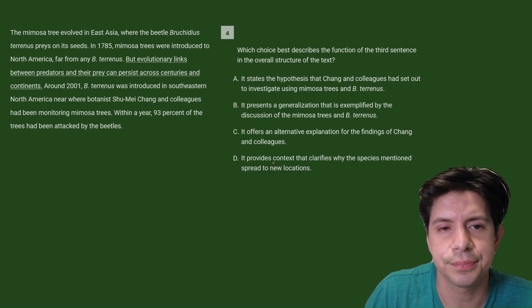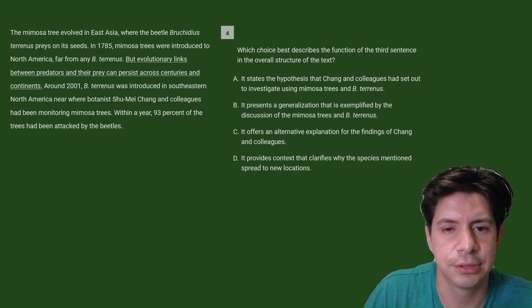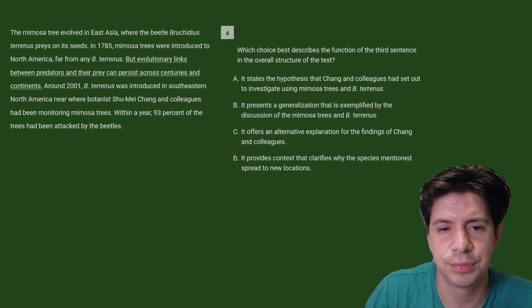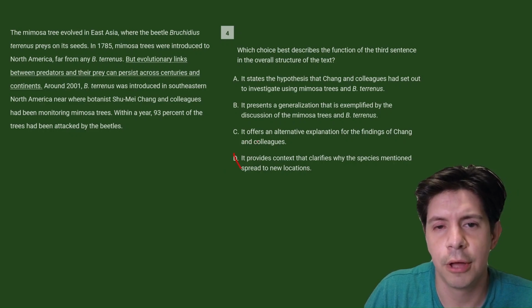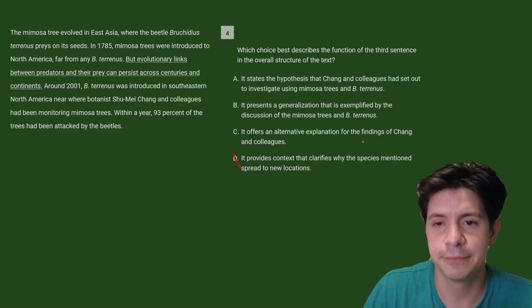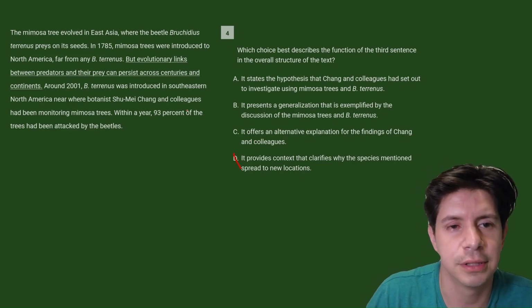So let's look at D. It provides context. There's not really context here. It just says there's a link between predators and prey. So it's probably not that one. Offers an alternative explanation for the findings of Chang and colleagues. The alternative finding is here, right? But it's not really giving an alternative explanation because they don't even have an explanation there, right?